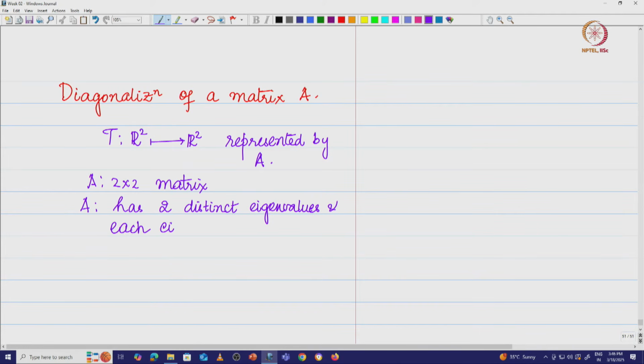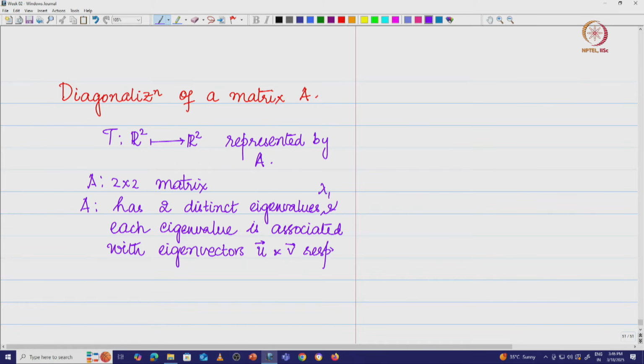Each eigenvalue is associated with eigenvectors, say u and v, respectively. Two distinct eigenvalues, let us call them lambda 1 and lambda 2, and lambda 1 is associated with u and lambda 2 is associated with v.